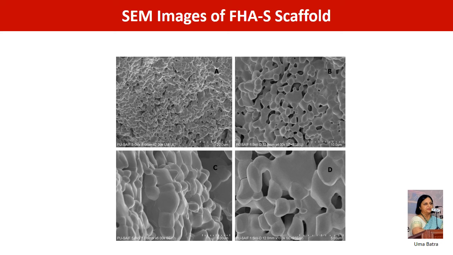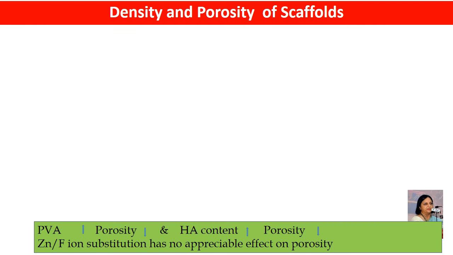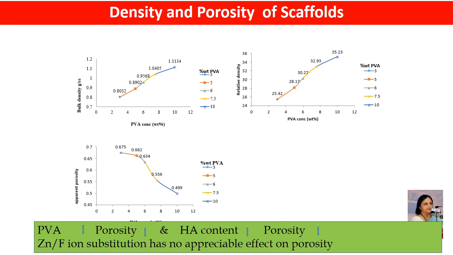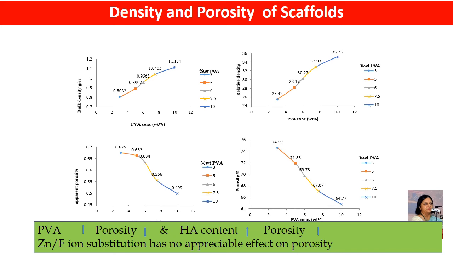This type of porosity is required for bone ingrowth and angiogenesis into the scaffolds. The porosity was measured using Archimedes principle, and the porosity was 65% to 75% for PVA concentration from 10 weight percent to 3 weight percent in the slurry. However, porosity did not change with zinc or fluorine substitution.